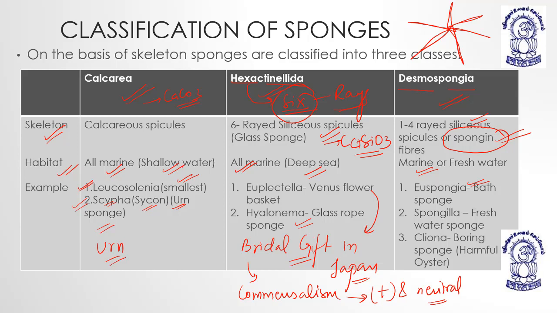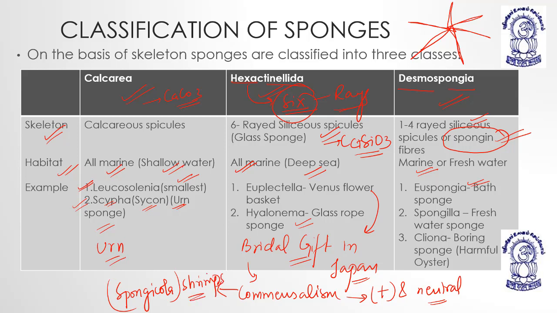Suppose there are two persons A and B. A is giving benefit to B, but B is neither benefiting A nor causing any damage to A. So this is commensalism. The example is Spongicola shrimps.